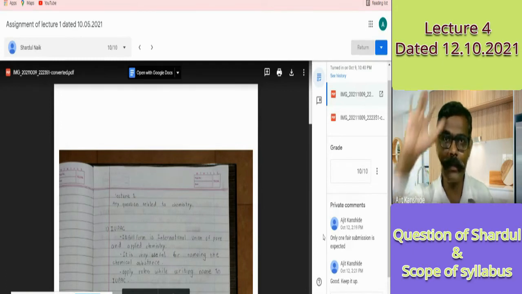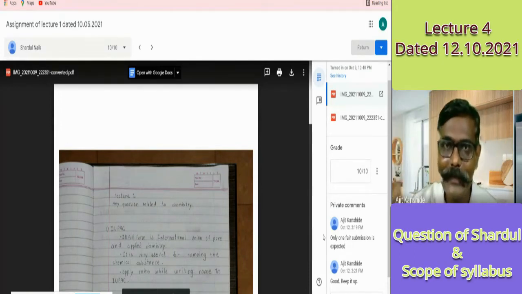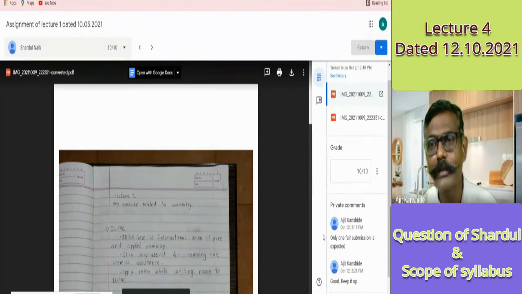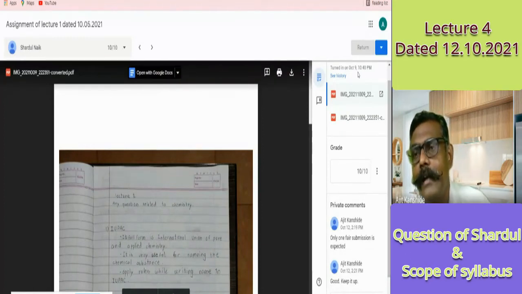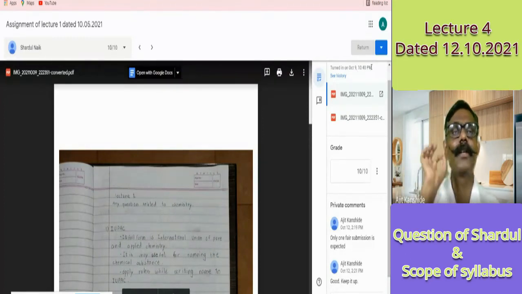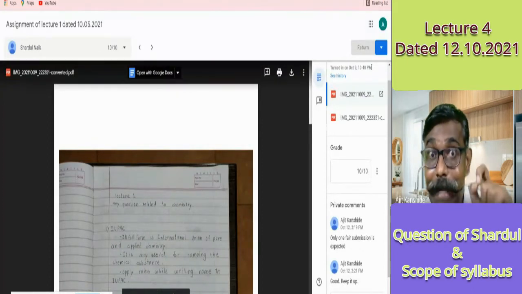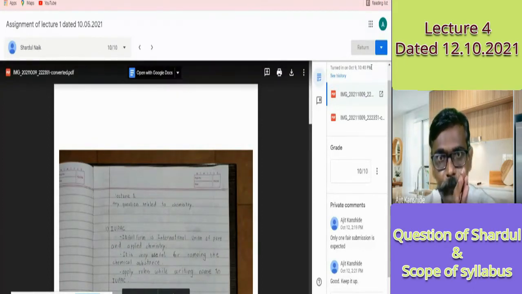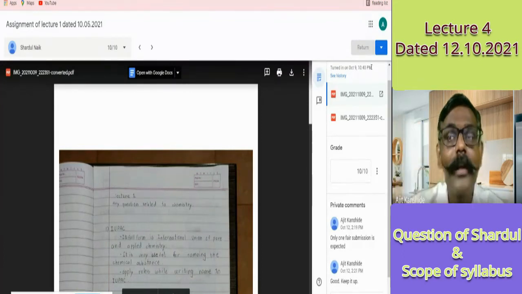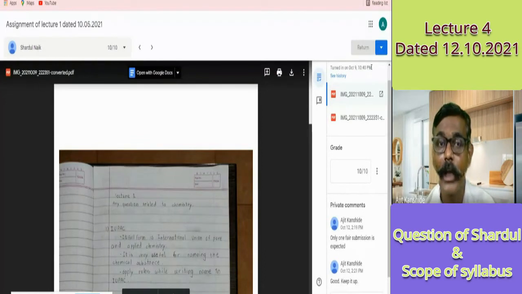So it is a very transparent aspect. Nobody can say I had submitted well in advance. Google has a record of the time. See, it is October 9 at 10:40 p.m. that Shardul submitted this assignment. That timing remains. But if Shardul has not handed in, meaning uploading is different from handing in, that timing will not come. I have to give manual grading, automatic grading will not be there. Therefore, you have to hand in the assignment.